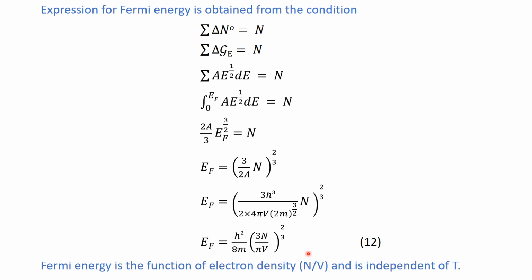That is why the Fermi energy for every metal will be different from each other. So this was all about the Fermi energy and Fermi level, and these are all associated with the metal, and we describe these quantities in terms of the concept of electron gas. So the next topic is about the Bose-Einstein statistics. Okay, thank you so much.